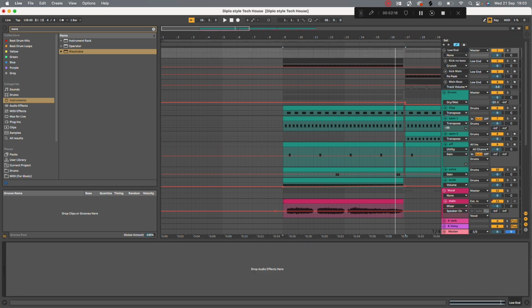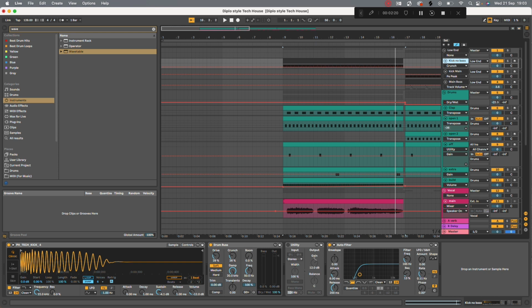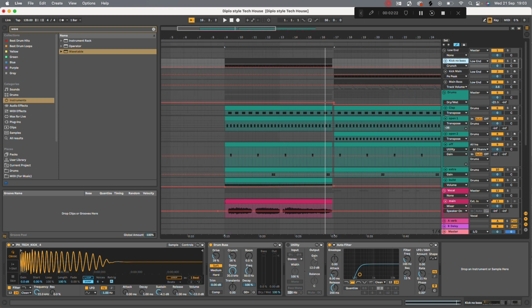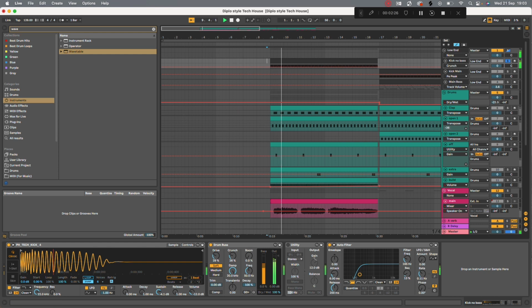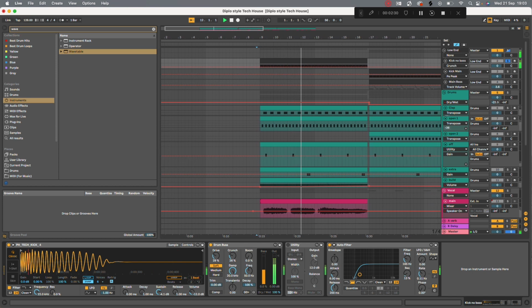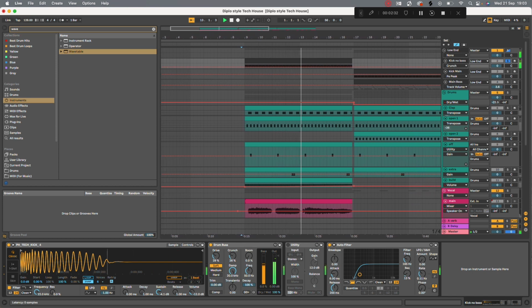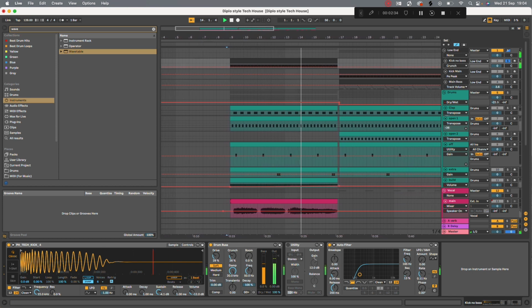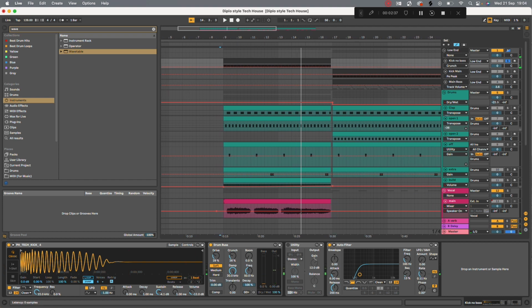This low end group has nothing on it, but we've got the kick and the bass in the same group. First we've got this kick. On this I've taken out the low end and boosted it with a drum bus, which basically adds saturation. The kick itself is quite a thuddy kick.